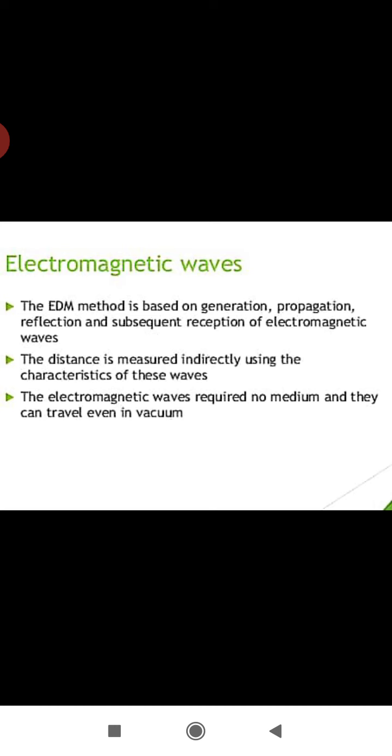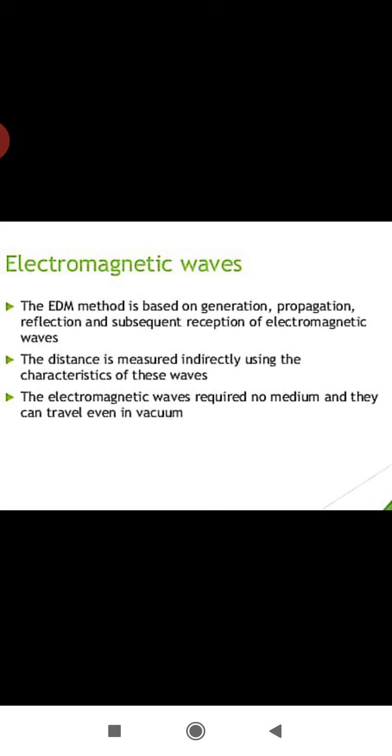And what I have written here is that the EDM method is based on the generation, propagation, reflection, and subsequent reception of the electromagnetic waves. The distance is measured directly using the characteristics of these waves. The electromagnetic waves require no medium and they can travel even in vacuum.